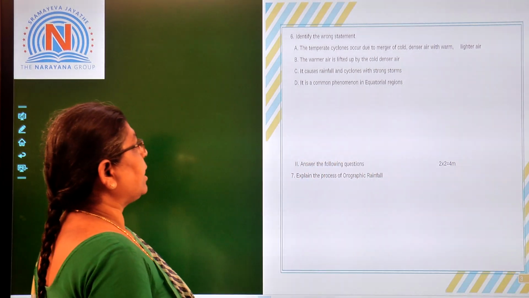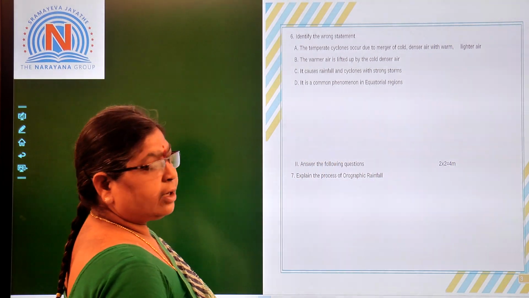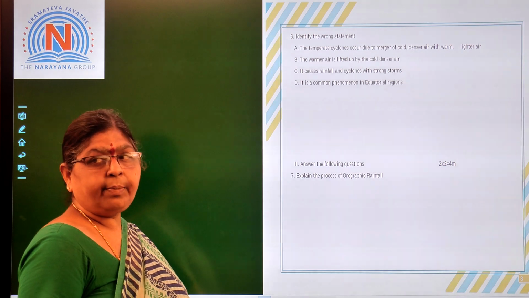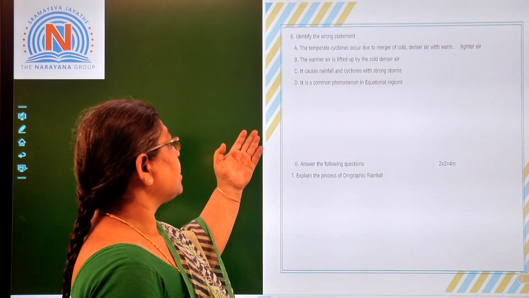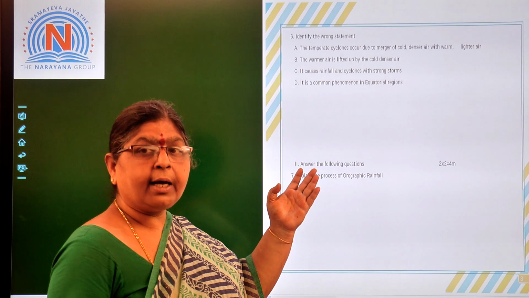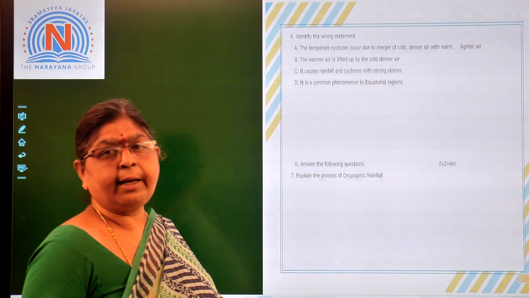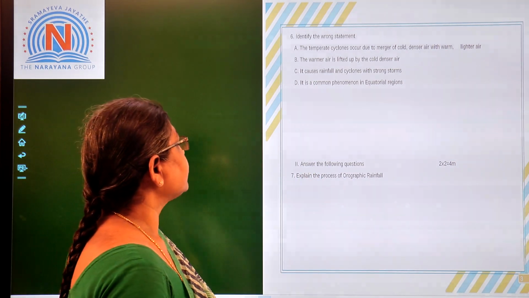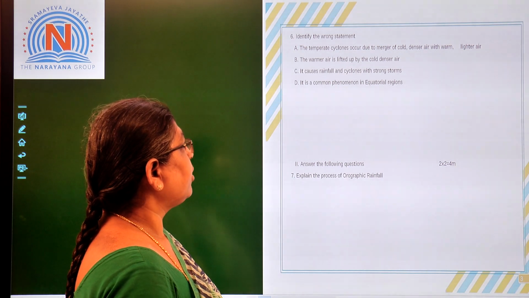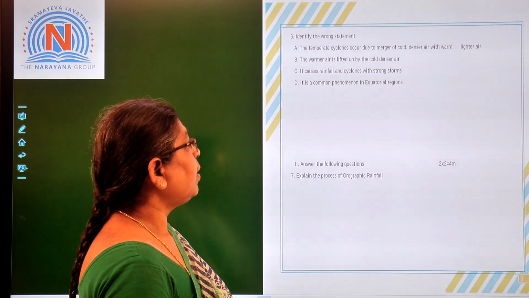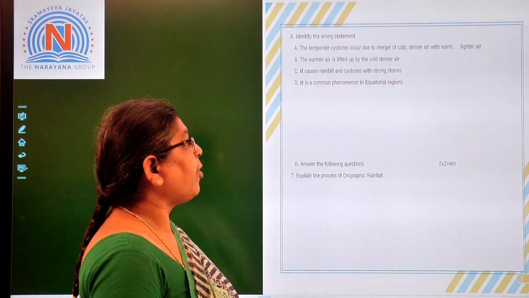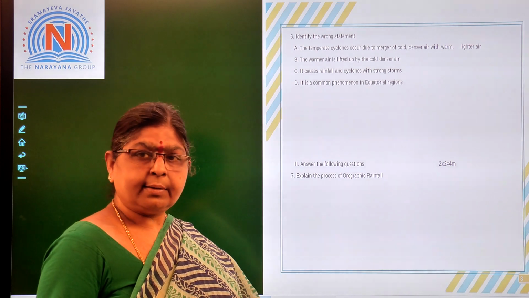Now let us look at the next one, that is, identify the wrong statement. These statements are referring to cyclonic rainfall. See the first sentence: the temperate cyclones occur due to the merger of the cold denser air with warm and lighter air. That is correct.